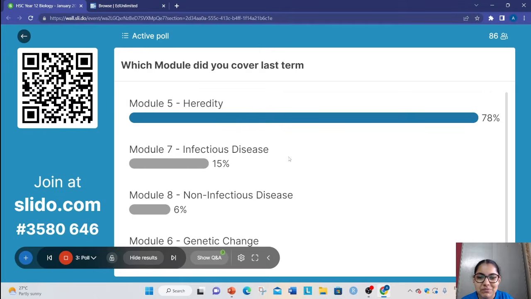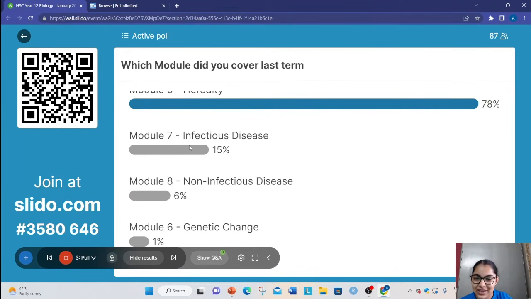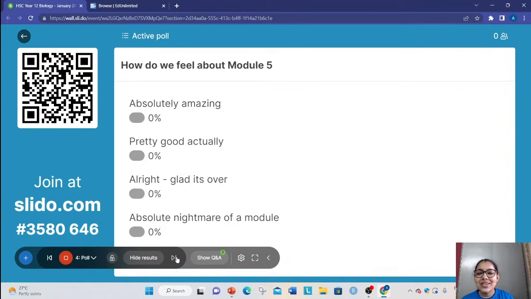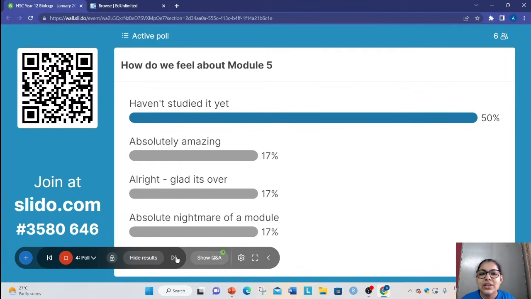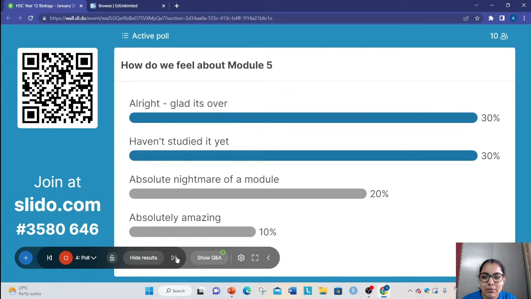Okay, so most of us have done module 5. Some of us have gone ahead and done module 7 and then 8, and then 1% have done module 6. Cool. So today will be relevant for everyone because we'll be going through module 5 recap. If you've done it, it's going to be a bit of a refresher from the holidays. If you haven't done it, it's a head start. Same for module 6. So, all right, how do we feel about module 5?